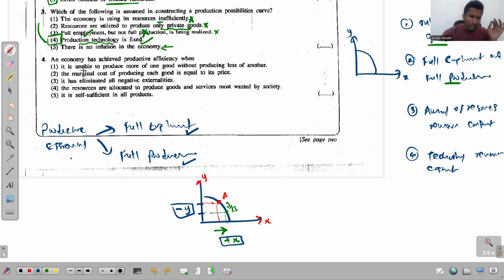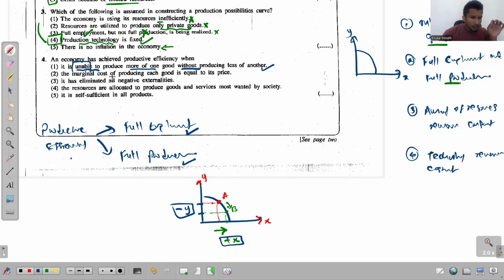The first one, it is unable to produce more of one good without producing less of another. See that now, that's what I explained to you earlier, right? Once the economy achieves this productive efficiency, if it needs to increase the production of good X, it will have to sacrifice the production of Y. Otherwise, it's unable to increase the production of one good. So this is the answer. But we will go through the other options as well.